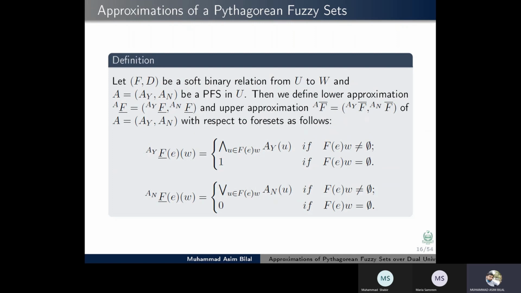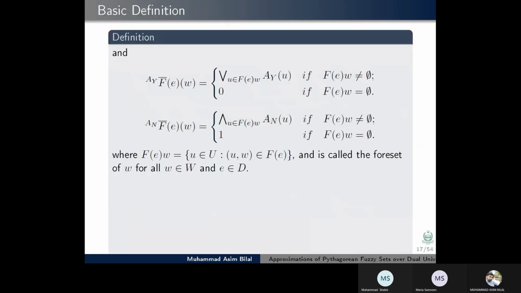This is the dual of the above definition, that is, we define lower and upper approximations of a Pythagorean fuzzy set in U with respect to foresets. Upper approximation components, where Ff(e) is equal to {u belongs to U such that (u, w) belongs to F(e)}, is called the foreset of w, for w belongs to W and e belongs to D.